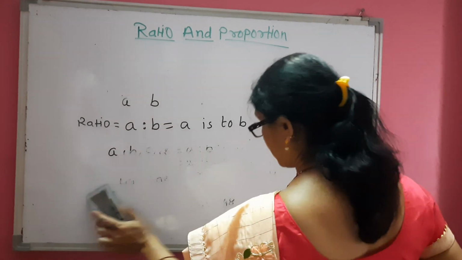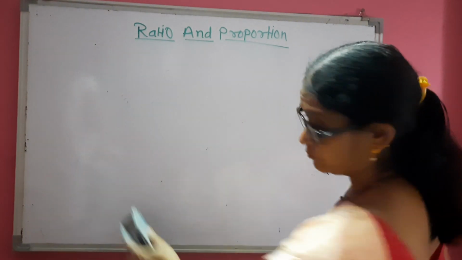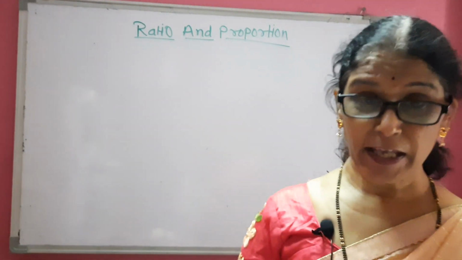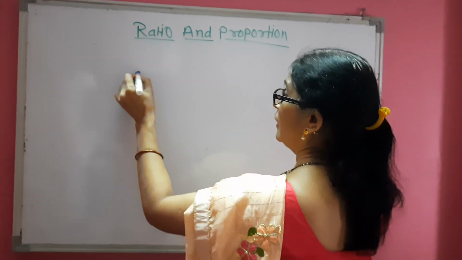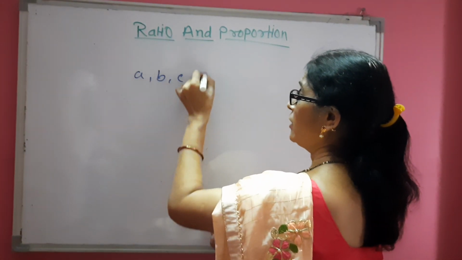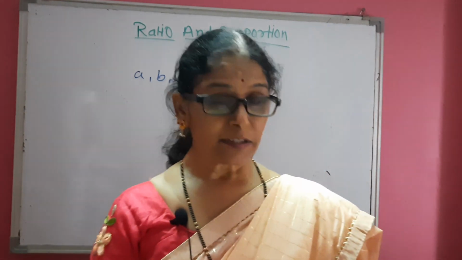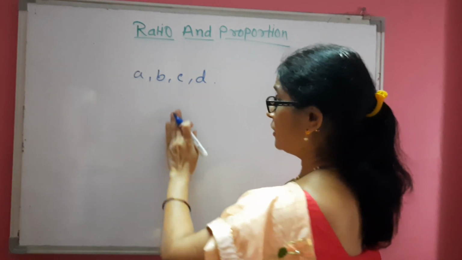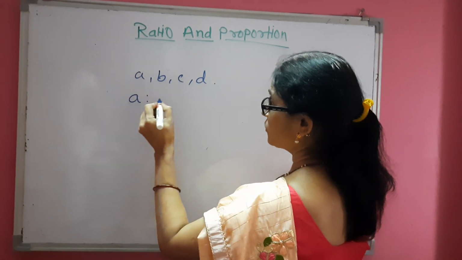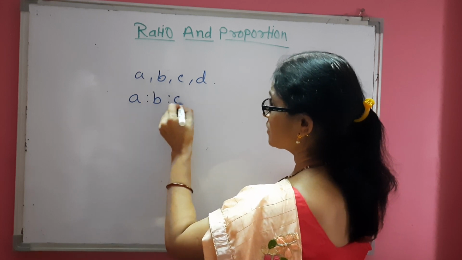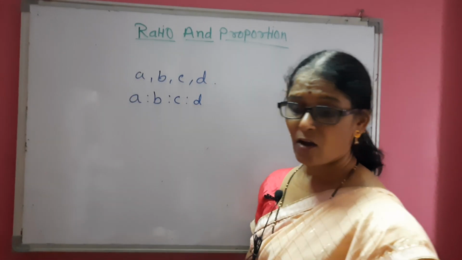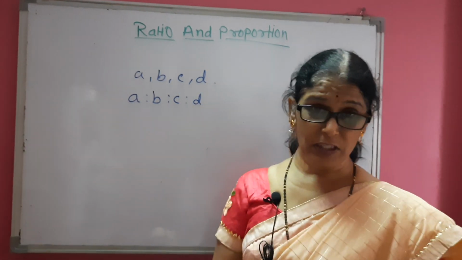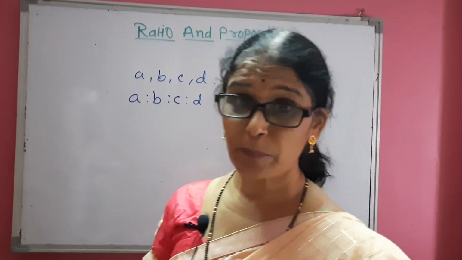Now, what is proportion? If we take four numbers A, B, C, D, the ratio can be written as A is to B is to C is to D. But what is proportion?